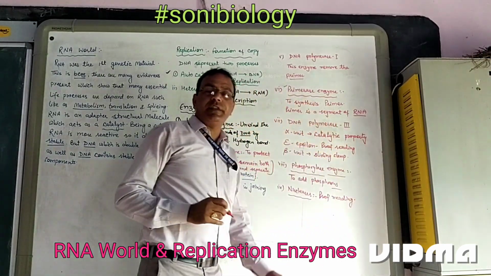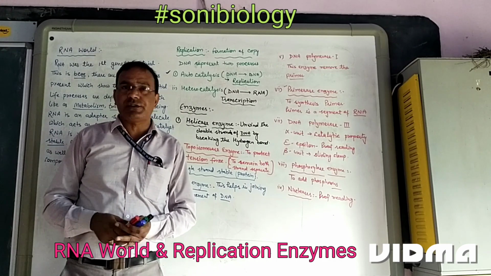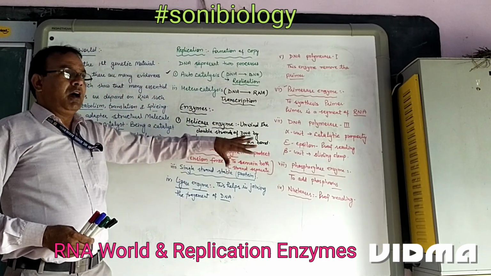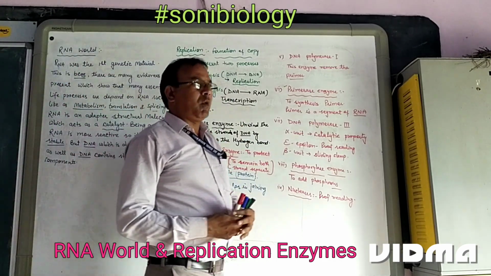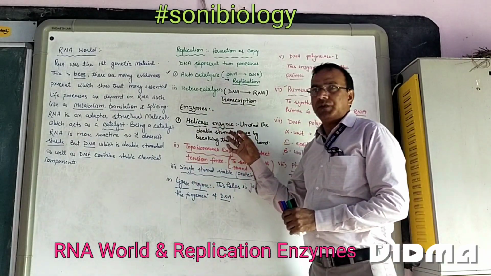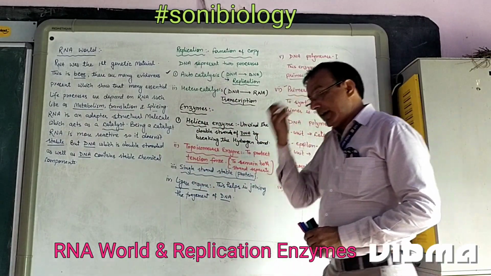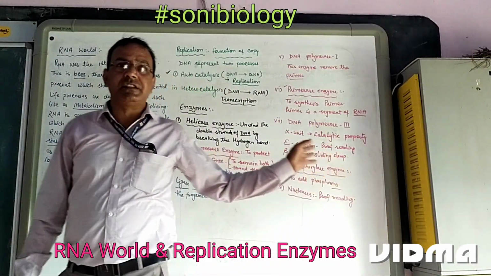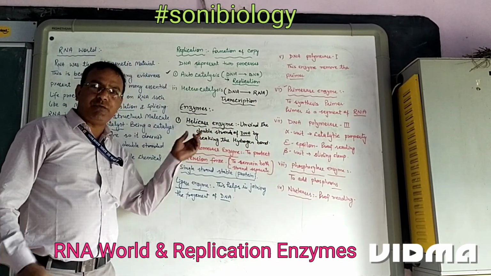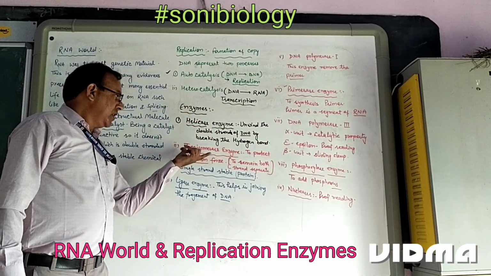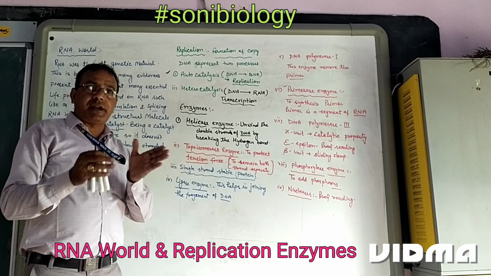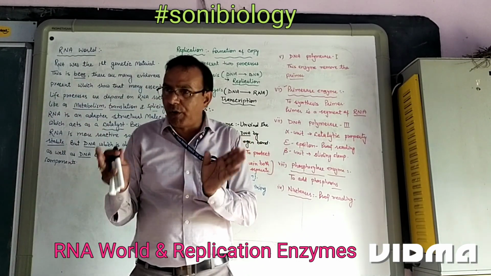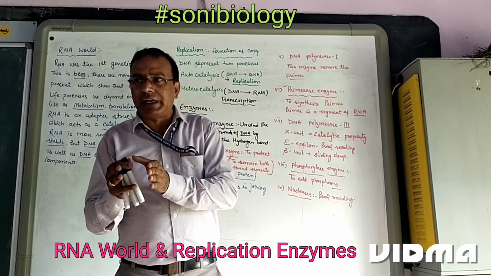So before going into the replication process, first of all we need to understand what the functions of these enzymes are. The enzymes required before replication: first is the helicase enzyme, which unwinds both strands of DNA. After removal of the hydrogen bonds, there is some tension force present.